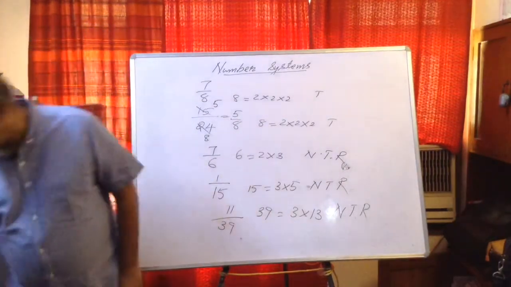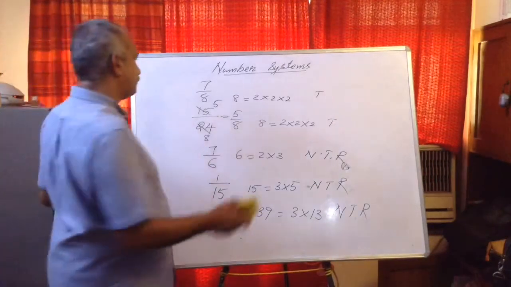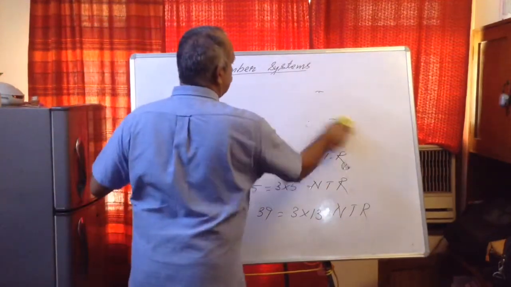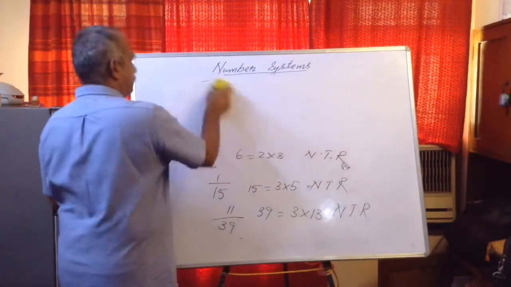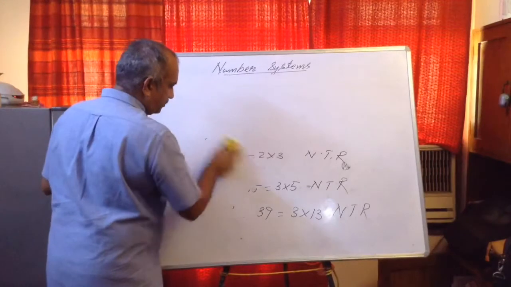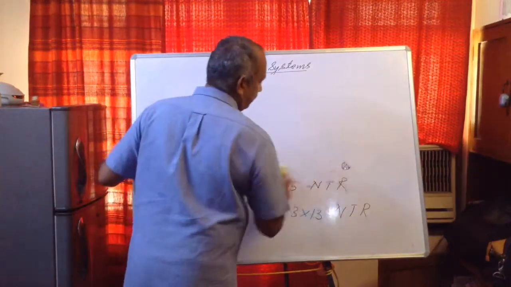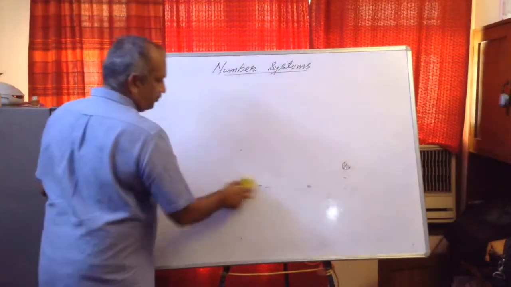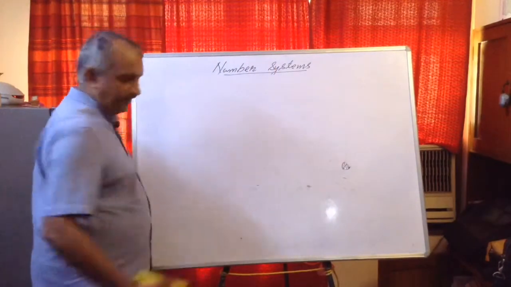Now the last question is how to convert back decimals into rational numbers. Now first case is very simple. If it is terminating decimals, this you have learned in class 5 and all, how to change decimals into fractions.